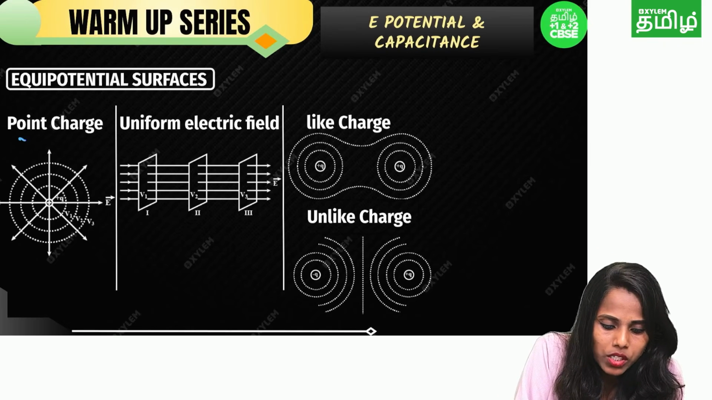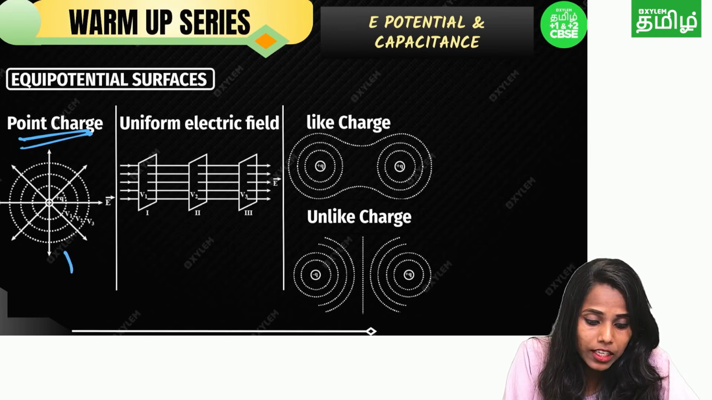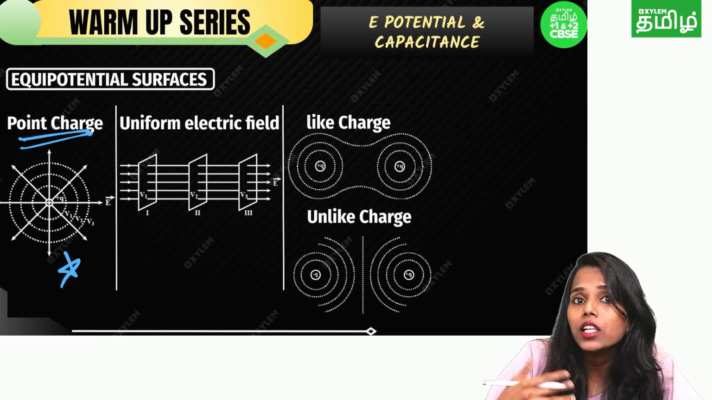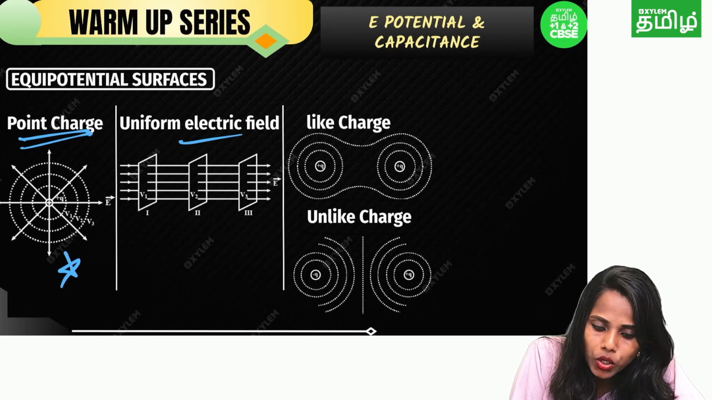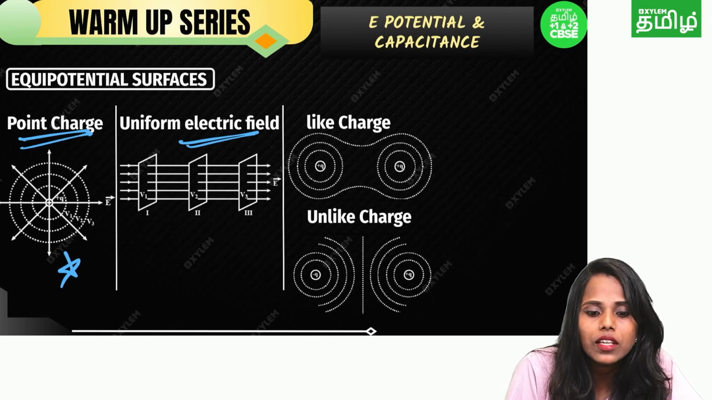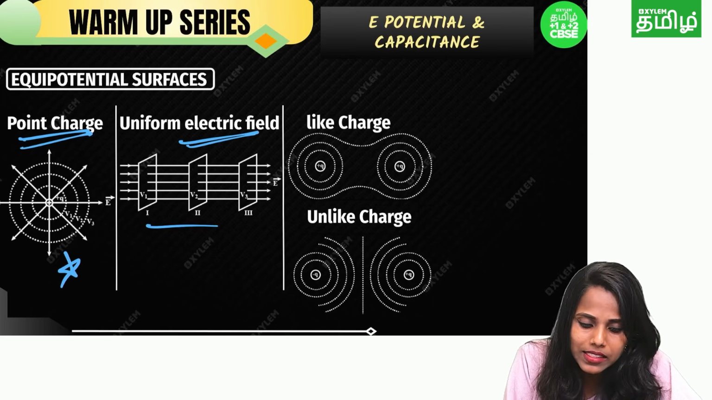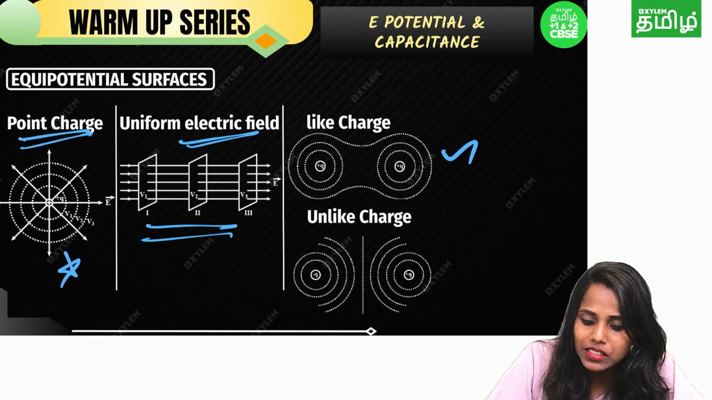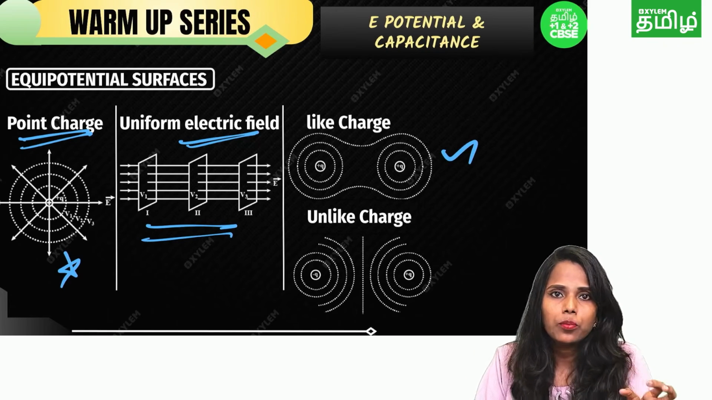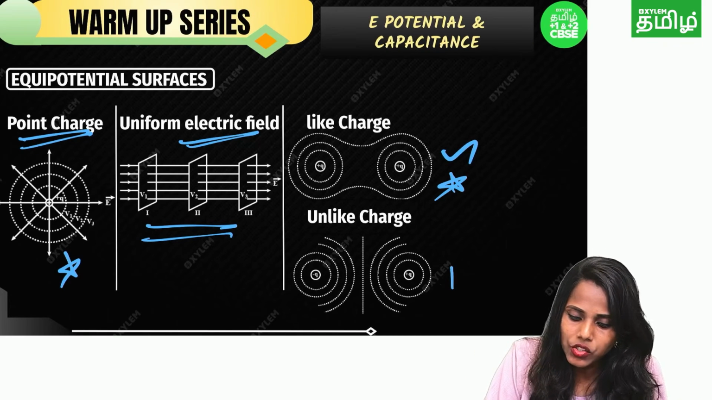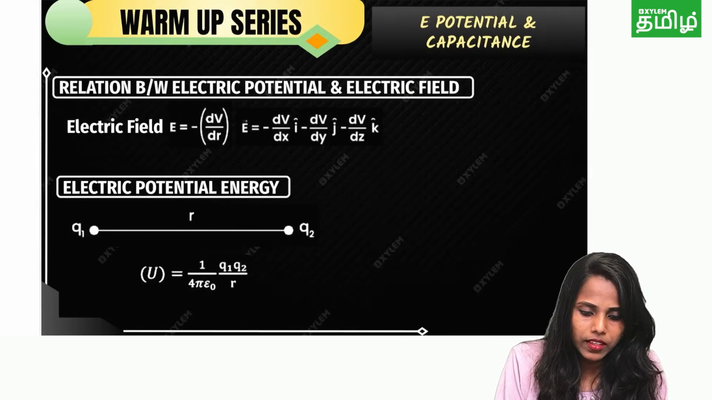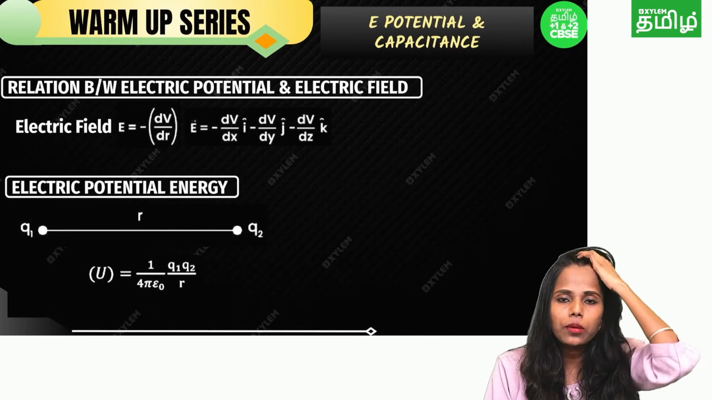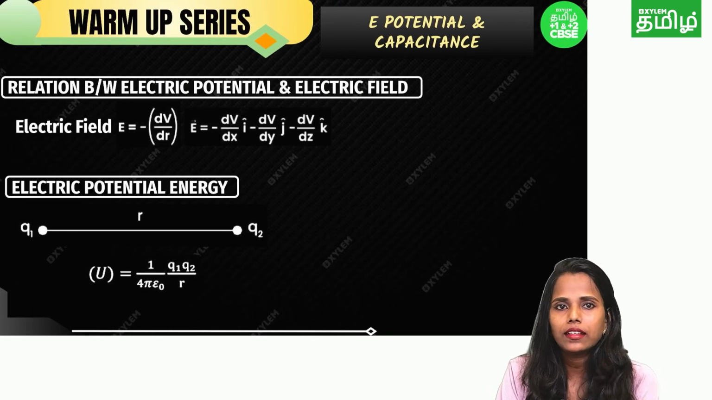If you are using a point charge, the equipotential surface will be spherical in shape. If it is a uniform electric field, listen carefully, you will get the same distance over here. If it is like charges, the equipotential surface is like this, and for unlike charges, like this only.